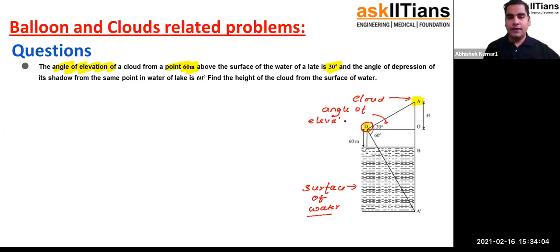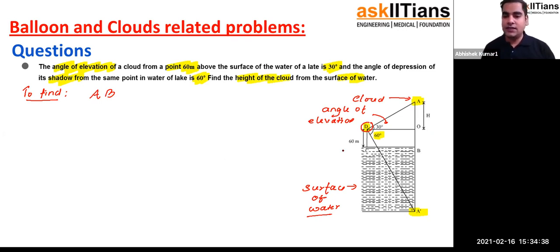Clear? Then what is given? The angle of depression of its shadow from the same point in the water of the lake is 60 degree. So this is the angle of depression and this is the shadow. Find the height of the cloud from the surface of water. So basically, we have to calculate AB, because AB is the height of the cloud from the surface of water.